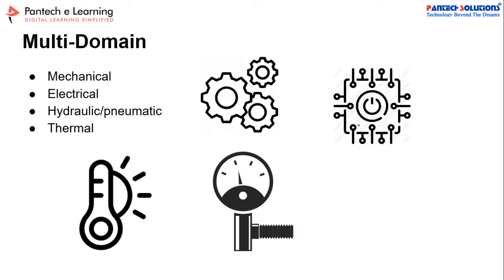And here, this is the multi-domain system. The first one is mechanical, then electrical, hydraulic or pneumatic, and then thermal. Let us call it fluid, right? So these are the four domain systems. We can integrate all these components into the physical Simulink systems, whereas in the SimPower system, we cannot integrate all these things. There we can take only the equivalent circuits. That is the biggest advantage of the Simscape domain.